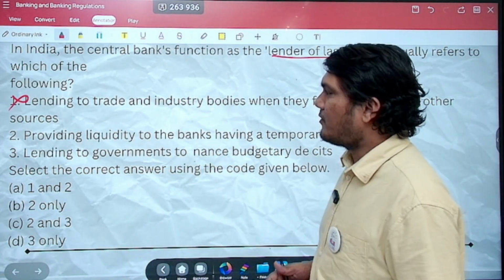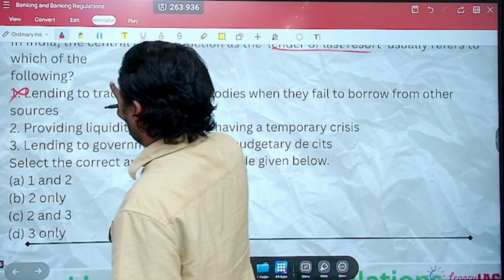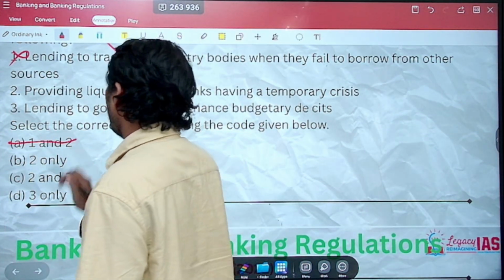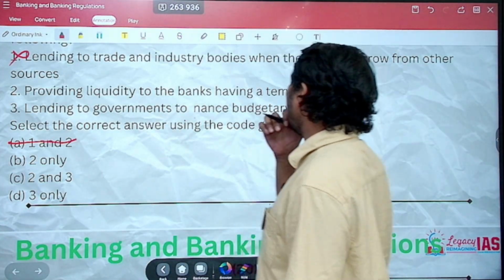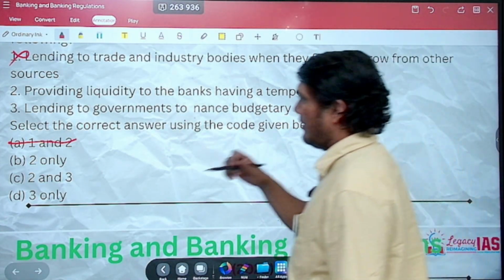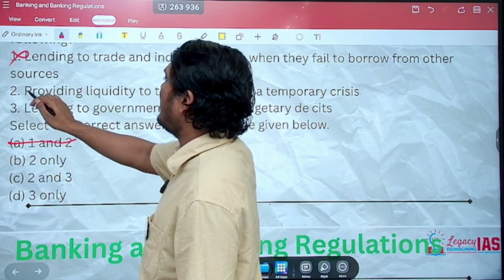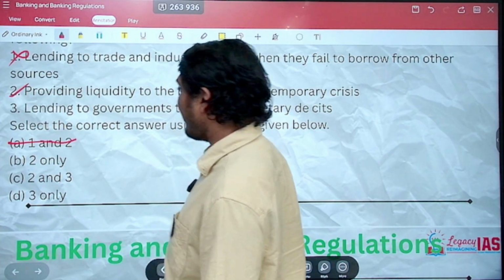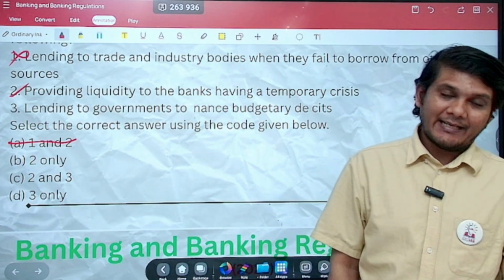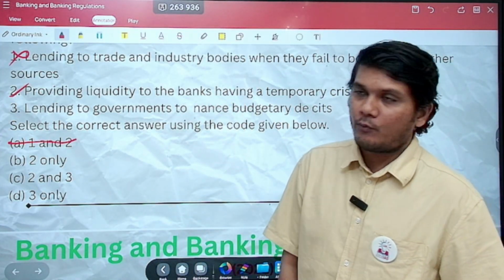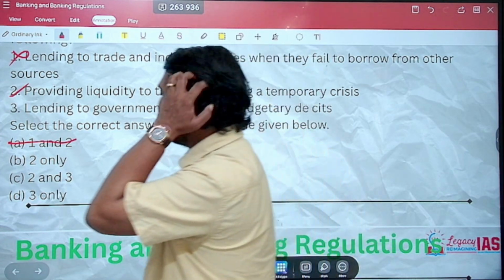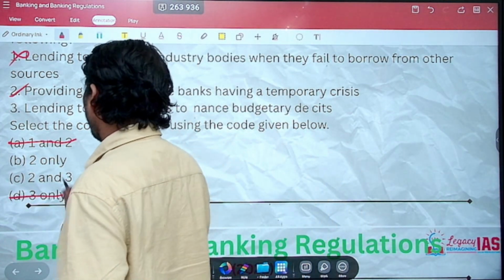Now let us have a look at statement 2. So statement 1 is incorrect. When statement 1 is incorrect, this is gone, of course. Let's look at statement 2. Providing liquidity to the banks having a temporary crisis. Yes, this actually means being the lender of last resort. As I said, if a bank is in crisis with nowhere to go, it can reach out to the RBI. RBI can provide them lending. So 2 is correct. So when 2 is correct, this is gone.